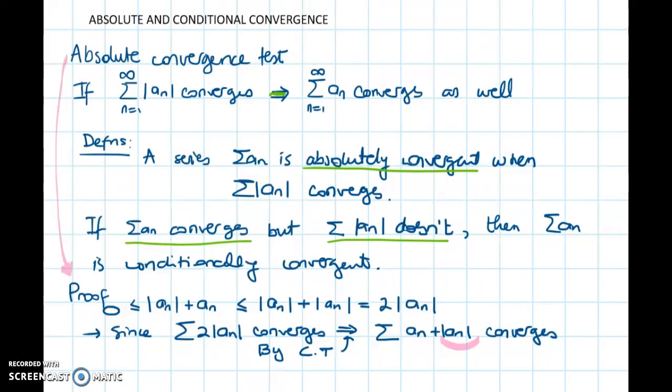So we are going to consider the series that is the negative of the series of the absolute values of the a_n. And this one converges as well, since the sum is just going to be the negative of the sum of the series of the absolute values. And now we can sum the two series we have over here because the sum of convergent series is convergent as well. And since we took this negative, the term with the absolute value of a_n cancels as we wish. So the series of the a_n converges. And that was what we wanted to prove.